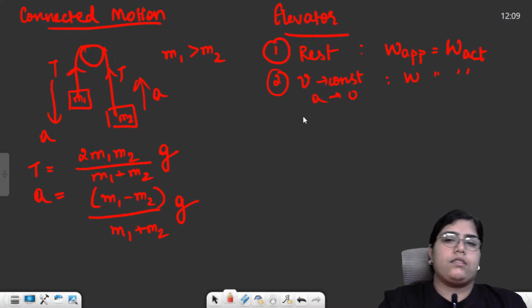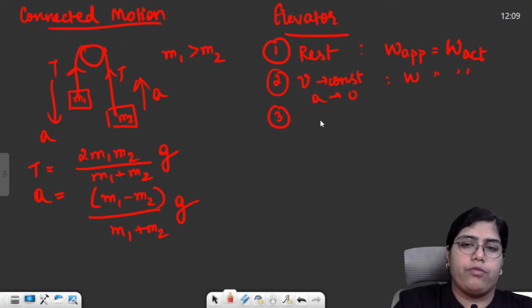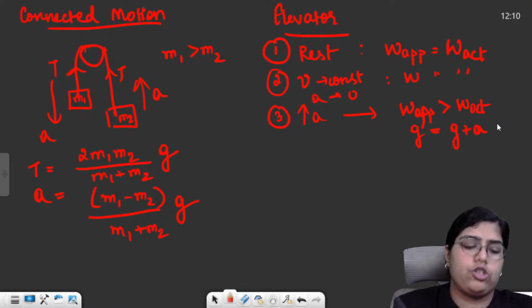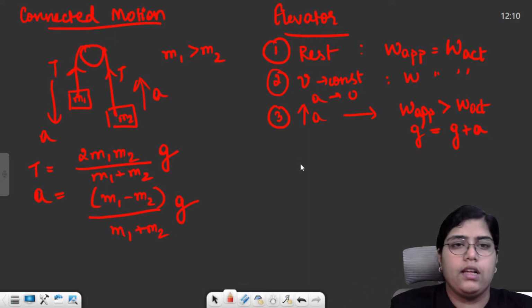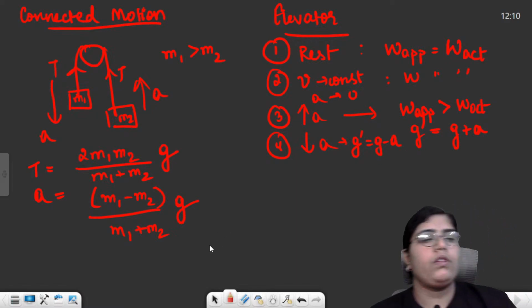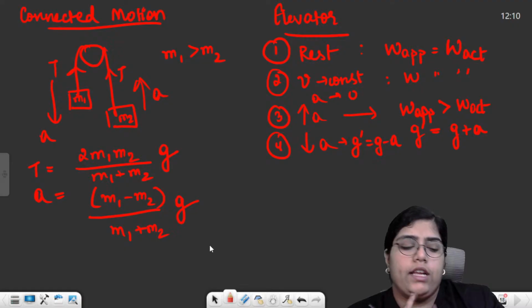Then in the third case, if the elevator is moving vertically upwards with acceleration a, your apparent weight is more, increased compared to actual weight, and your effective g becomes g plus a. The acceleration of the elevator also gets added to the acceleration due to gravity. And when the elevator moves in a downwards direction, it becomes the opposite case, it becomes g minus a. These were the four main cases.